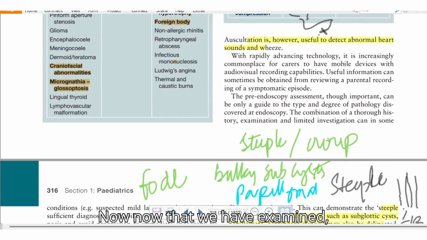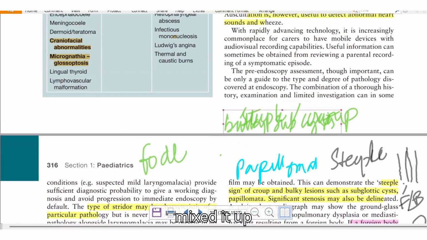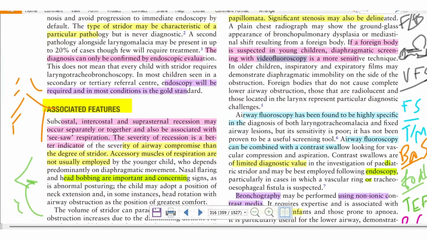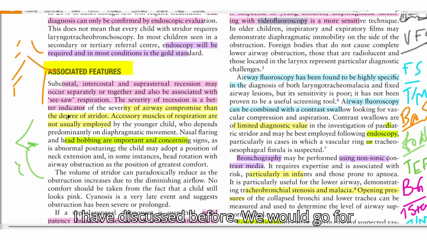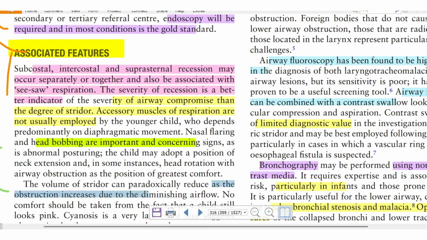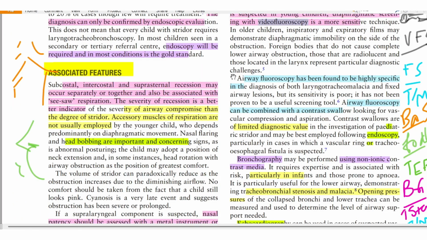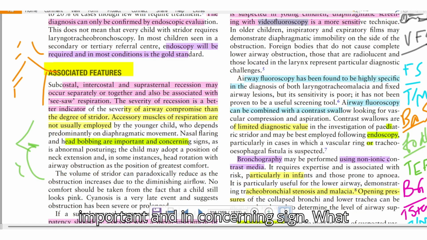Now that we have discussed this, I had mixed it up, so let me return to the examination I discussed before. We look for the severity of the stridor by looking at the subcostal, intercostal, and suprasternal recession, which indicates the severity, and may also be associated with seesaw respiration. It is a better indicator of the severity of airway compromise. Head bobbing is an important and concerning sign.